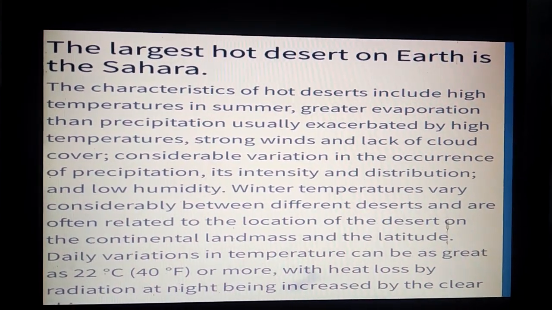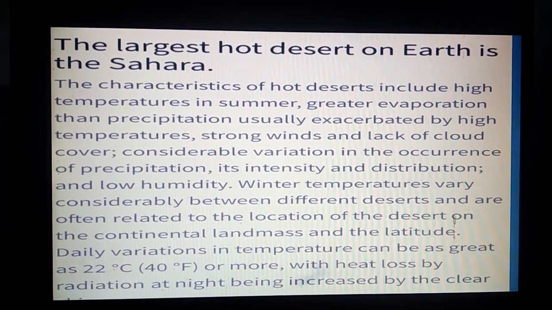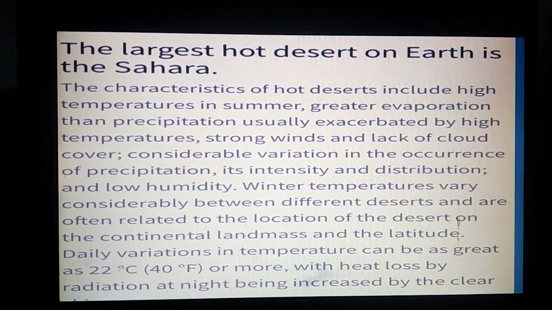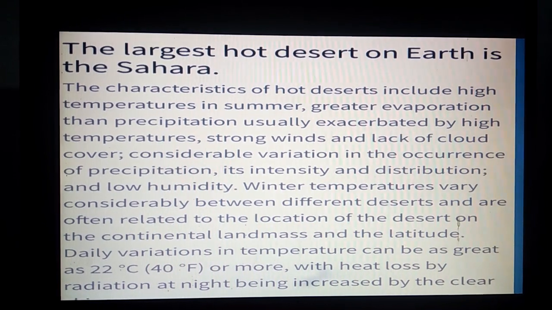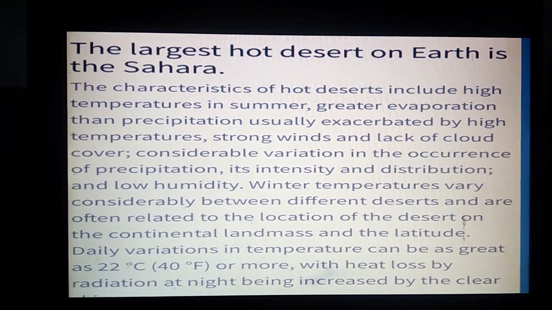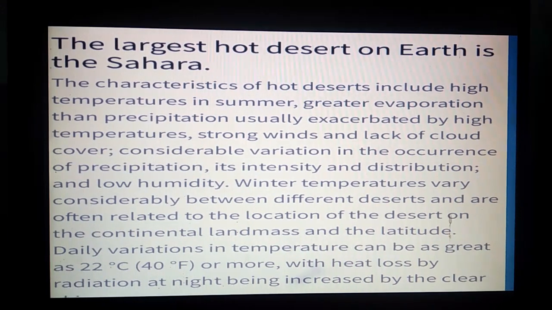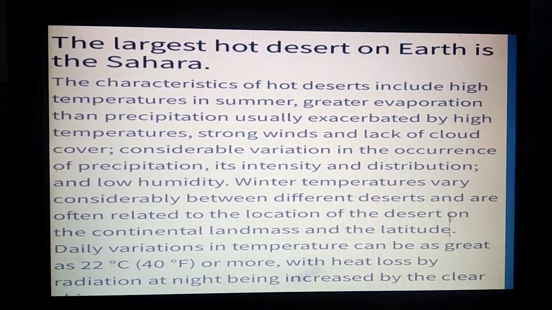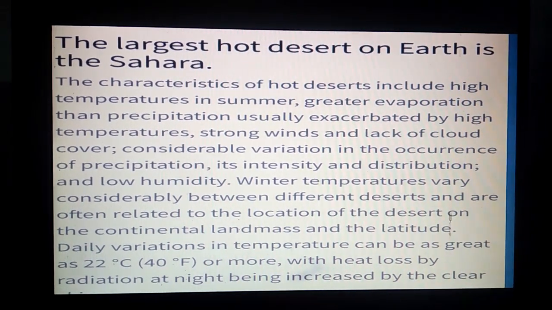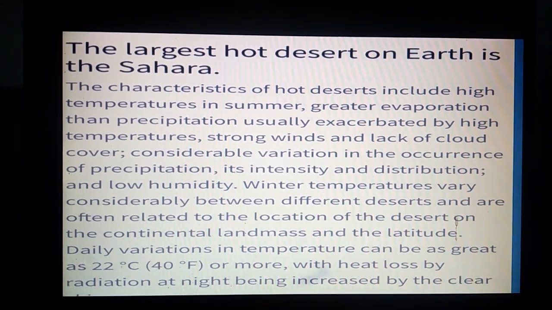Now the largest hot desert on earth is the Sahara Desert, and the characteristics of the hot desert include high temperatures in summer. Hot means high temperature, greater evaporation than precipitation, usually by high temperatures, strong winds and lack of cloud cover. Considerable variation in the occurrence of precipitation, its intensity and distribution, and low humidity. These all are the features of the hot desert.